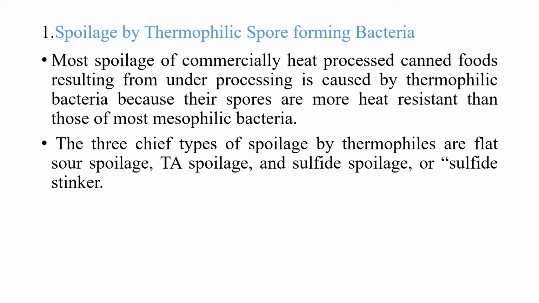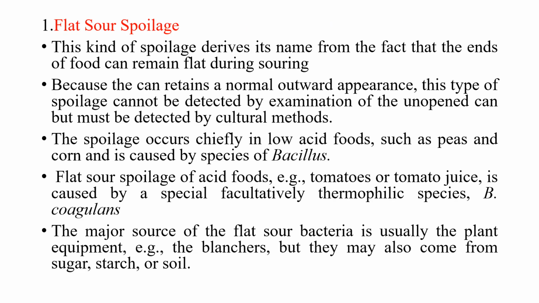So the first is spoilage by thermophilic spore forming bacteria. Most of the commercially canned food spoilage is caused by these bacteria, and their spores are more heat resistant than those of most mesophilic bacteria. The main types of spoilage by these thermophilic spore forming bacteria are flat sour spoilage, TA spoilage, and sulfide spoilage or the sulfide stinker. So first we will see what this flat sour spoilage is.